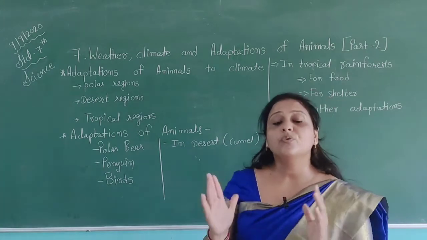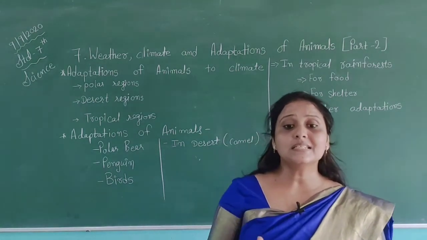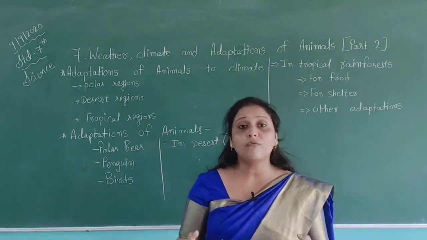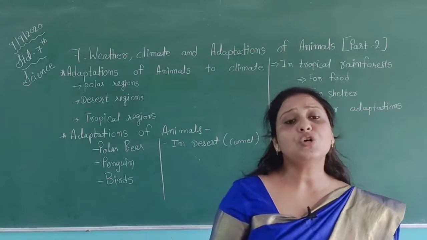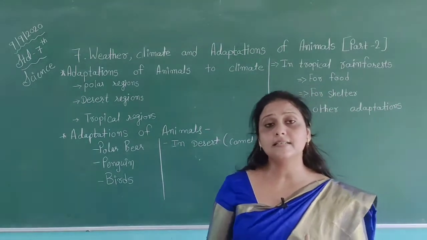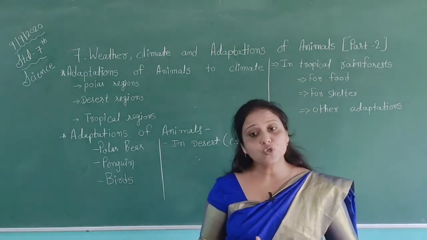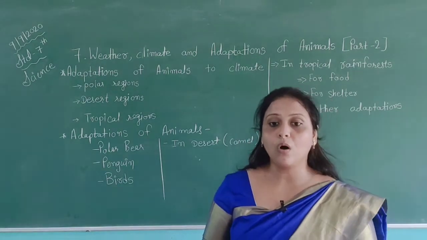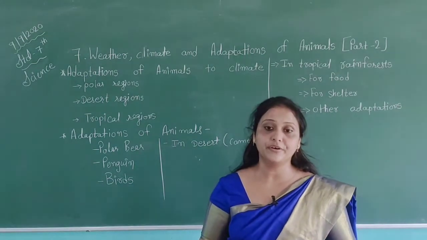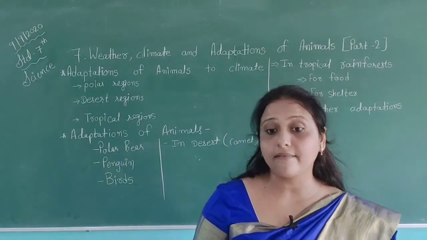Polar regions. Polar regions are situated near the North and South Pole. These regions remain covered mostly by snow, so we can say the atmosphere of this area is very cold because of the snow. The temperature is extremely cold for most of the year. The temperature in winter may be as low as minus 37 degrees Celsius.